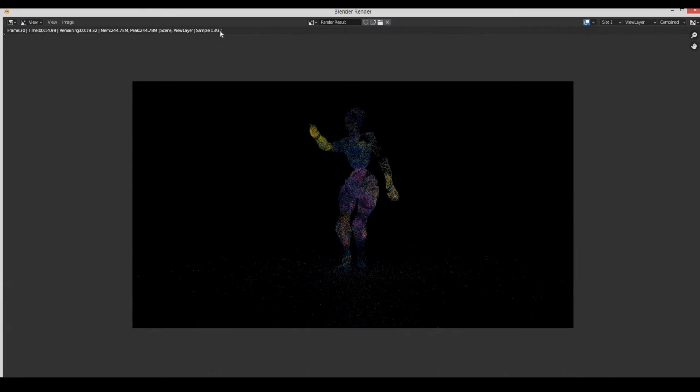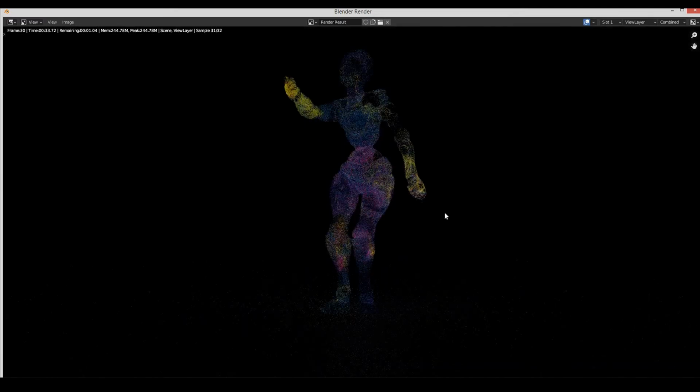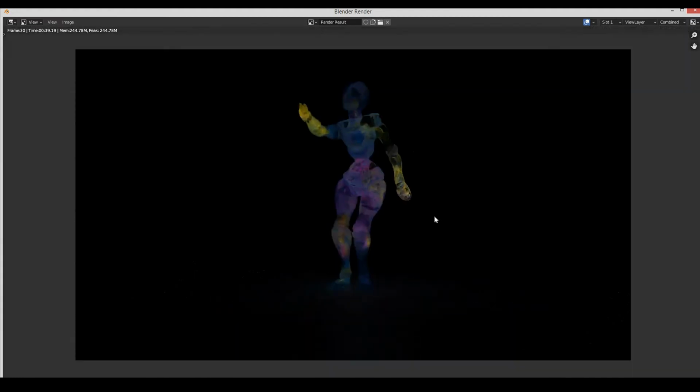I'm just rendering it at 32 resolution. You can do much higher, like 128, when you do your final renders, and you can render it as animation. And you can see we have successfully created a colorful dancing animated character.